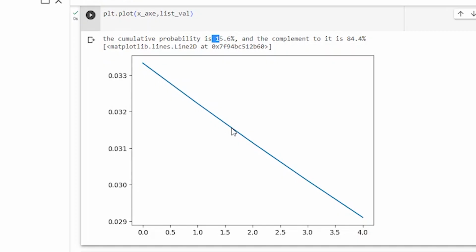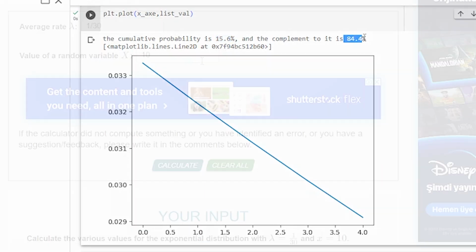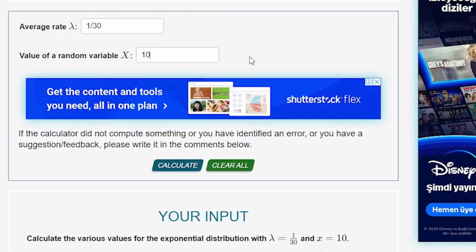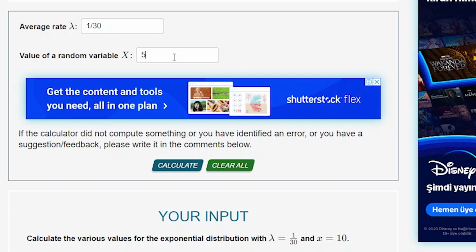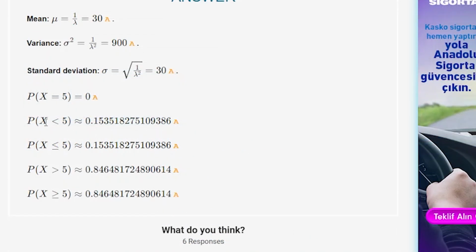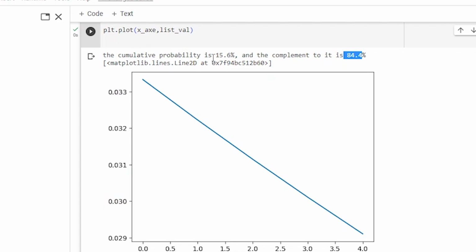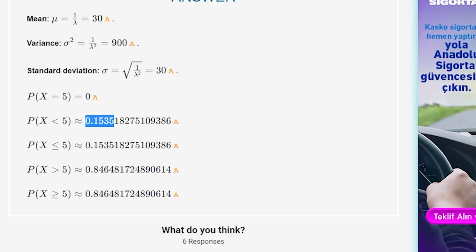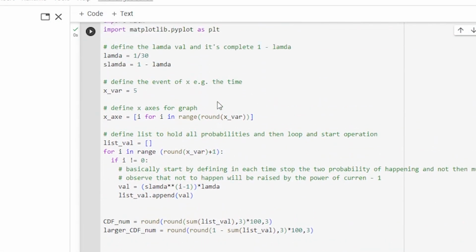You see, it is kind of a line. It's not exactly a curve because the span is very small. It's only 5 minutes. Now, this is the information according to our calculation. And this online calculator is using the formula as the book is indicating. Let's put 5 minutes here. What you get here is the probability of x less than 5. It's 15.35. Our finding was 15.6, so it's almost identical with a very small margin of difference. And this is the complement, of course, 84.4, or here it's 84.6. It's exactly the same.